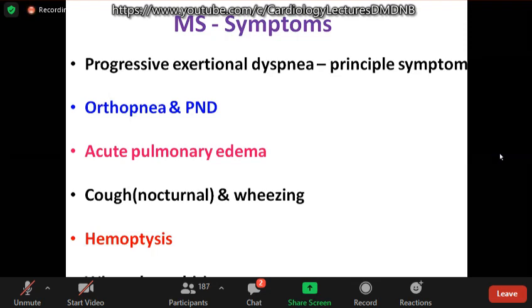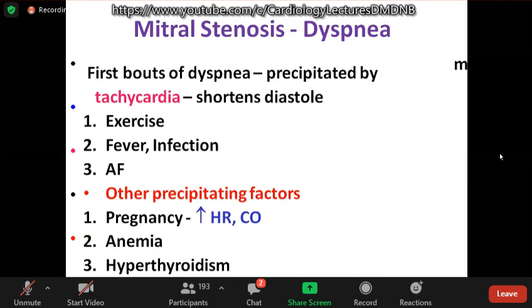As the severity increases, patients may have orthopnea and PND or sometimes may present with acute pulmonary edema, especially when there are precipitating factors. They may also have nocturnal cough and wheezing. Hemoptysis is an important symptom in this valvular lesion. It is not seen in other valvular lesions, and winter bronchitis can occur in a small percentage of patients. The first bouts of dyspnea are usually precipitated by tachycardia.